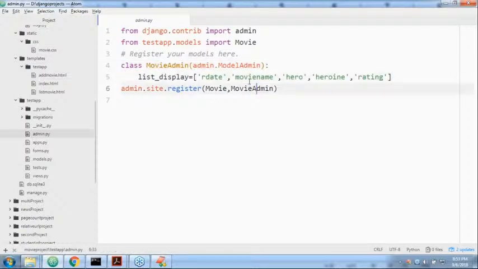I want only release date. Then you can remove all. Then if you open the admin interface, it is always going to display only release date. But in the database, 5 fields are there. To display in the admin interface, only this one. Which display you want, which fields' information you want, like this we have to specify.